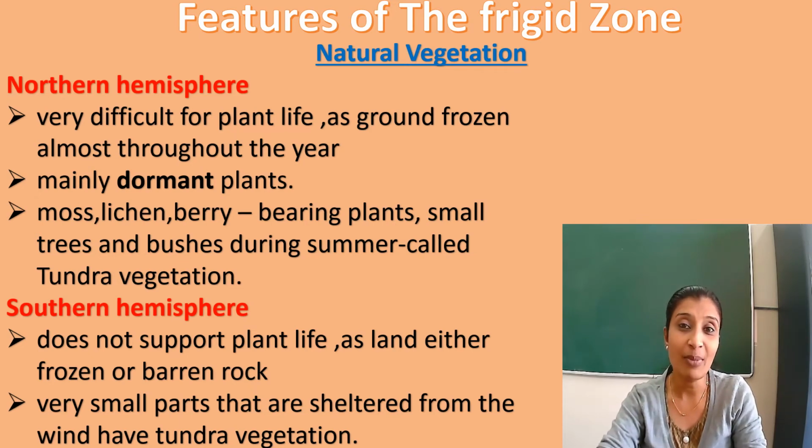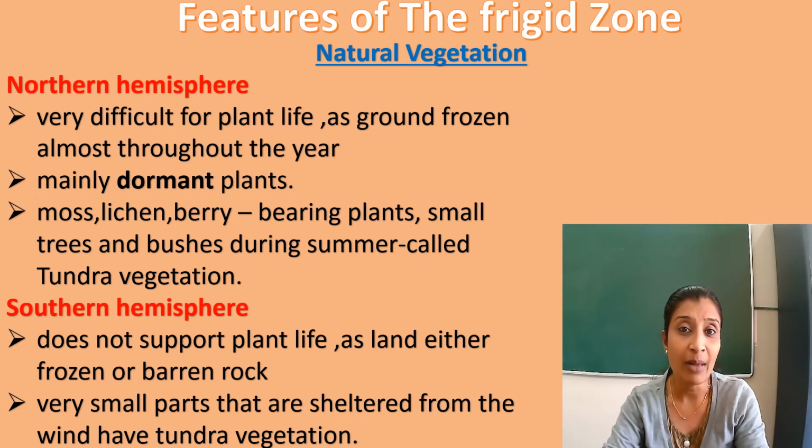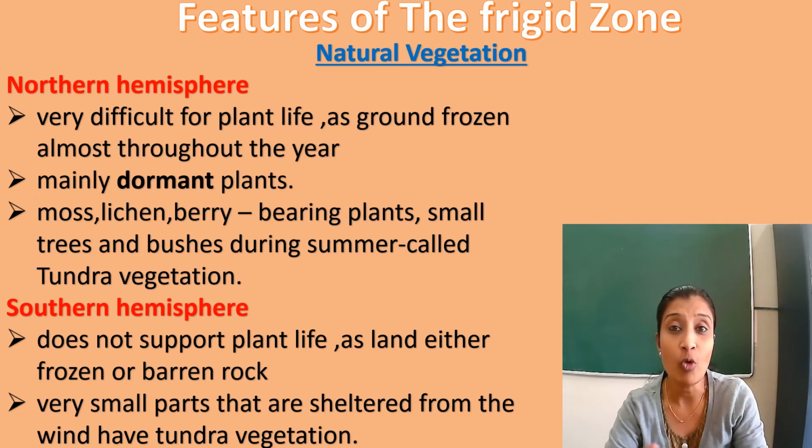What do you understand by the word dormant, children? Pay attention, it is an unfamiliar word. Some plants grow little or sometimes they do not grow. They cease their growth. They stop their growth for a period of time because of cold weather or dry climate or when there is no water. Such plants are called dormant plants. Plants like moss, lichen, berries are called dormant plants.